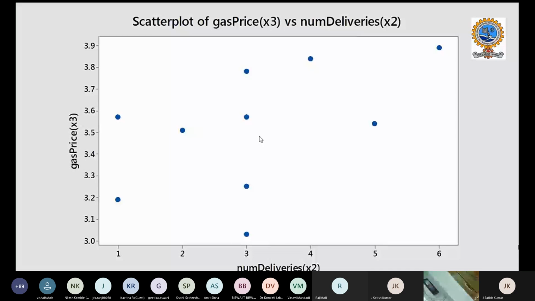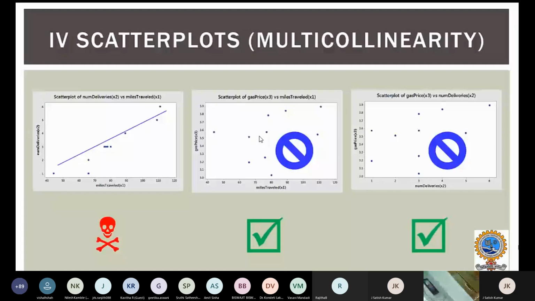We are not able to come up with an efficient linear regression method, simple linear regression. So what do we understand by this? Here we can see that miles traveled and number of deliveries are not independent. There is a strong relationship between miles traveled and number of deliveries, but there is no strong relationship between miles traveled and gas price, and number of deliveries and gas price.